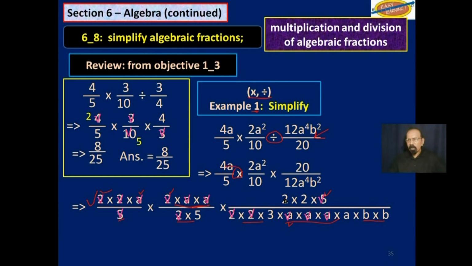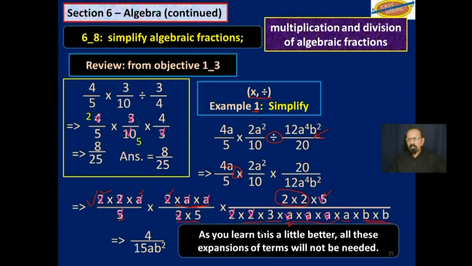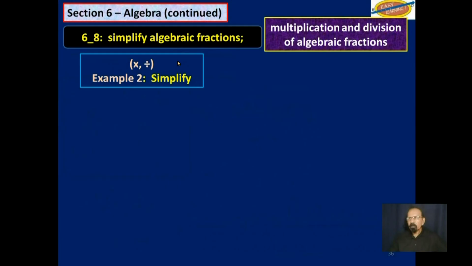No. So what are we left with? We are left with this 2 by 2, and then 5 times 3 times a times b squared. So 4 over 5 3 is 15, ab squared. As you learn this a little better, these expansions that I just did up here will not be needed. Example 2, multiplication and division, simplify.